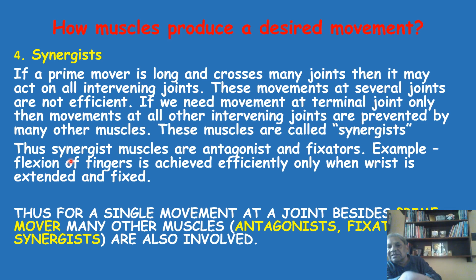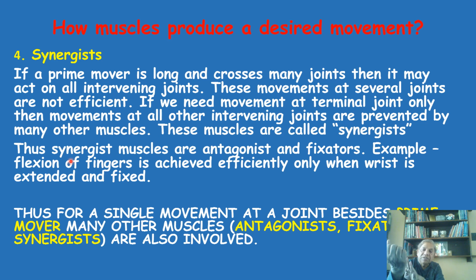If the muscle is very long, coming from the forearm and going towards the fingers, right up to the fingers, say for example, flexor digitorum superficialis or flexor digitorum profundus, which are attached to the distal end of the fingers. If you want to produce flexion of the fingers, then these muscles are active, but they are coming from the forearm, so they will be having an action at many other joints.